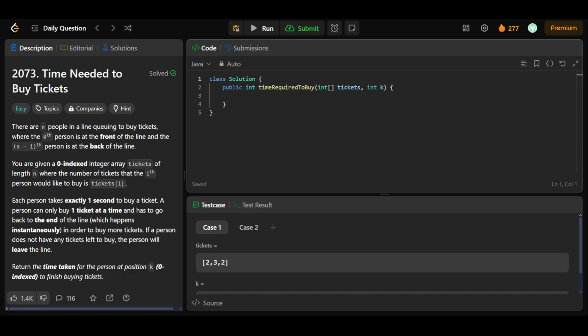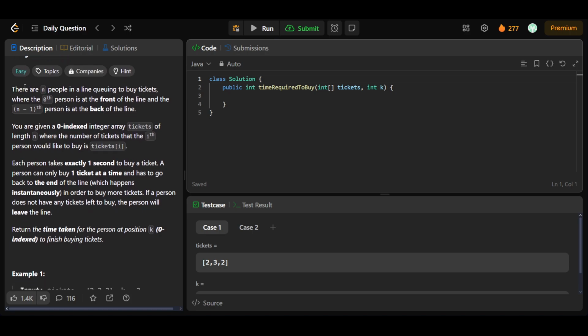Hello people, so today we'll be solving LeetCode Daily Question 2073, that is Time Needed to Buy Tickets. In this question we'll have n people in a line queuing to buy tickets, where the 0th person is at the front of the queue and the n minus 1th person is at the back of the line.